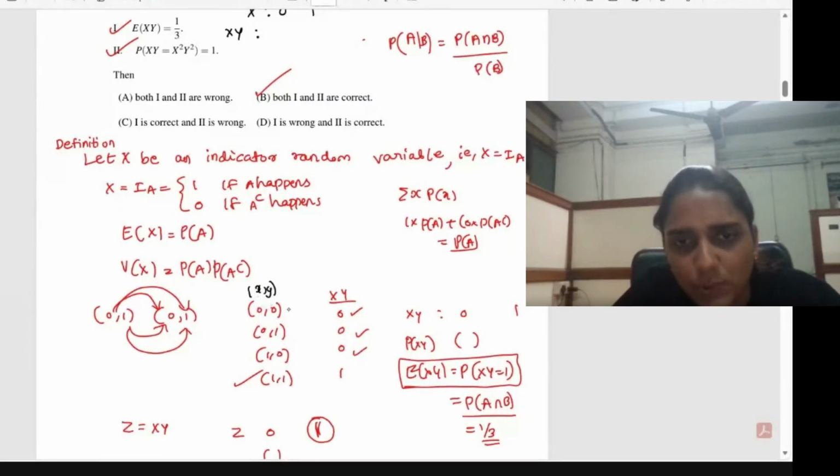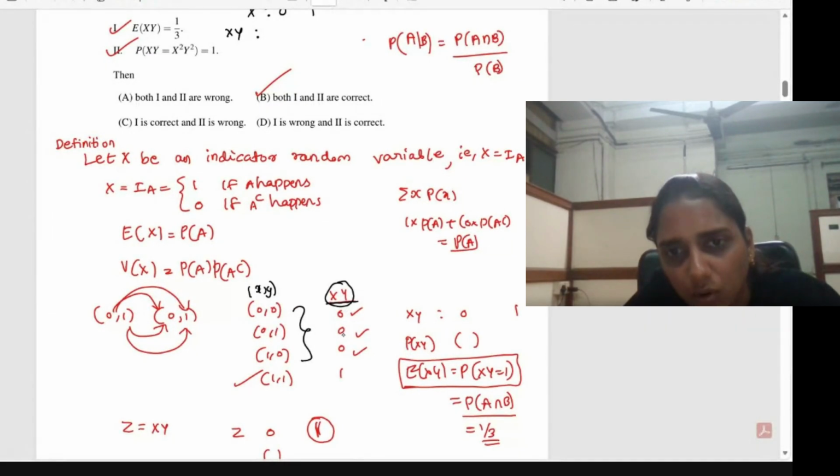Based on these XY pairs, we can find the value of X into Y. When X equal to 0, Y equal to 0, X into Y will be 0 into 0, that is 0. Then 0 into 1, that is 0. 1 into 0, that is 0. 1 into 1, that is 1. So X into Y takes the value 0 in these three cases, so the probability of X into Y equal to 0 is the sum of these three cases.